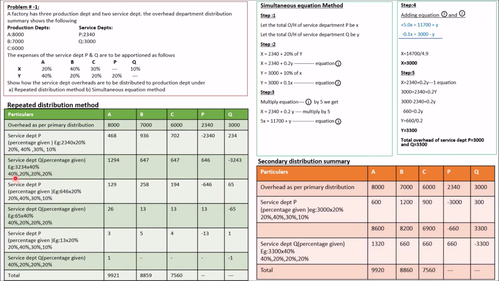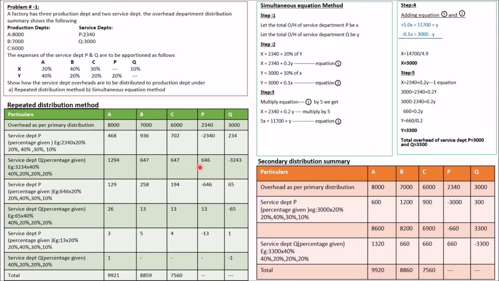The percentages are 40%, 20%, 20%, 20%. 3234 into 40%, you will be getting 1294. 3234 into 20%, 647. 3234 into 20%, 647. 3234 into 20%, 646. Since the entire amount 3234 has been taken out here, you will be getting a nil value. Now in the service department P, we have a remaining value of 646.